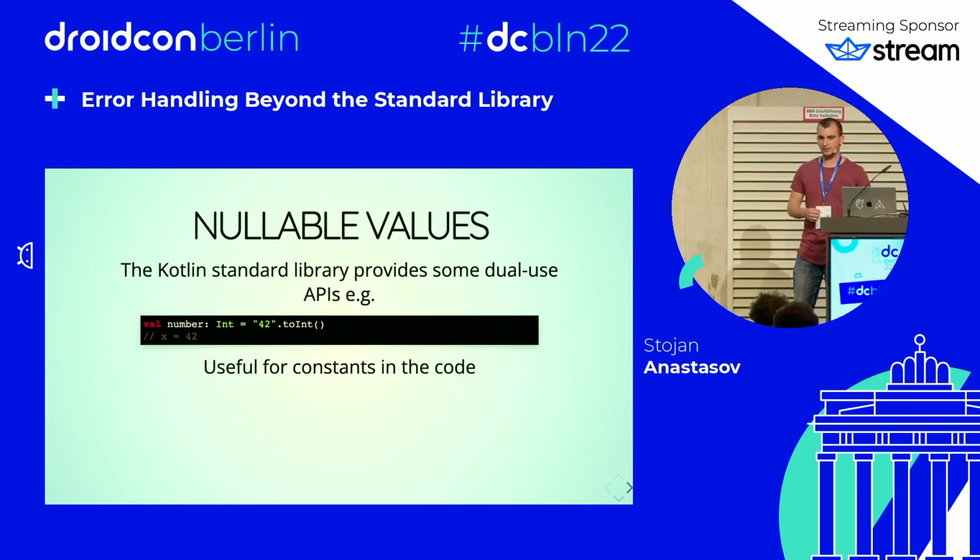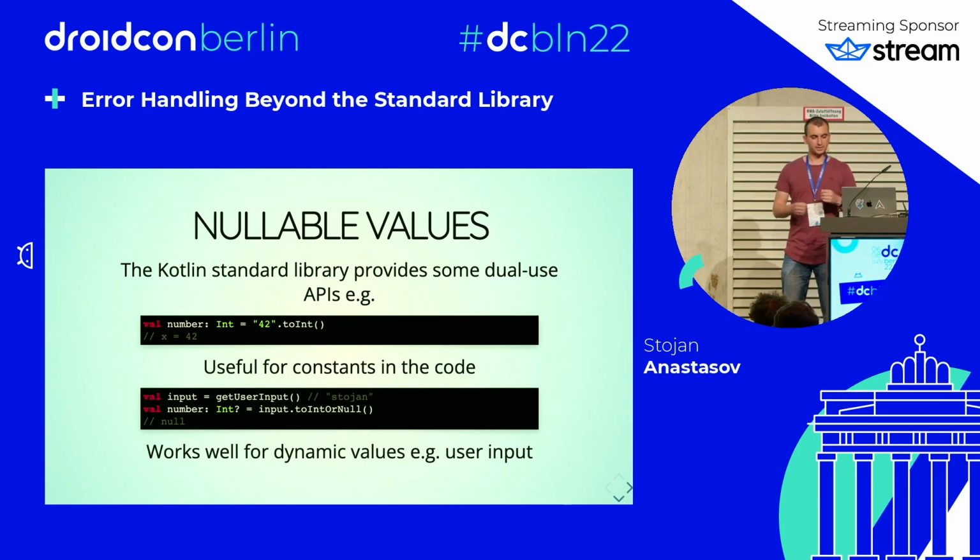This function also has a dual. It has the toIntOrNull that takes a string and returns a nullable int. And in case of an invalid input, we get a null back. And this works well for dynamic values like user input, and the compiler will force us to deal with the possibility of it failing.